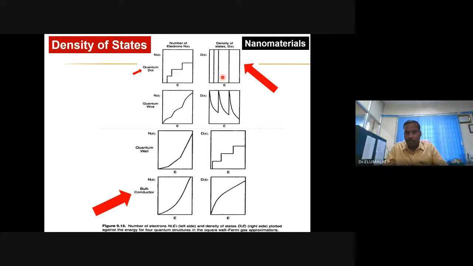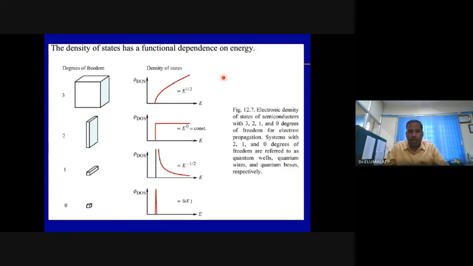What do they signify? For the bulk material, the density of state is continuum. There is no change in the bulk. The take-home point: density of state in the bulk is continuum, whereas density of state in the nanostructures is no longer continuum. It varies stepwise for the quantum well, it varies as a delta function in the case of quantum wire, and it is highly discrete in the case of quantum dots. Discrete means it is more like atomic or molecular in nature.